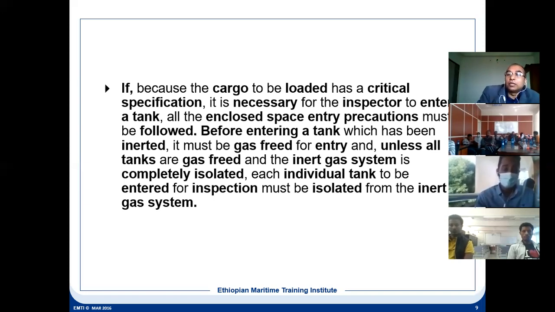He will be inspecting one by one, all the tanks. So each tank will have to be gas freed. He will have to isolate, do the gas free, enter, inspect, come out, and then that inerting has to be done for that tank, and then he will enter into another. So always keep on isolating the tank which he is going to enter.